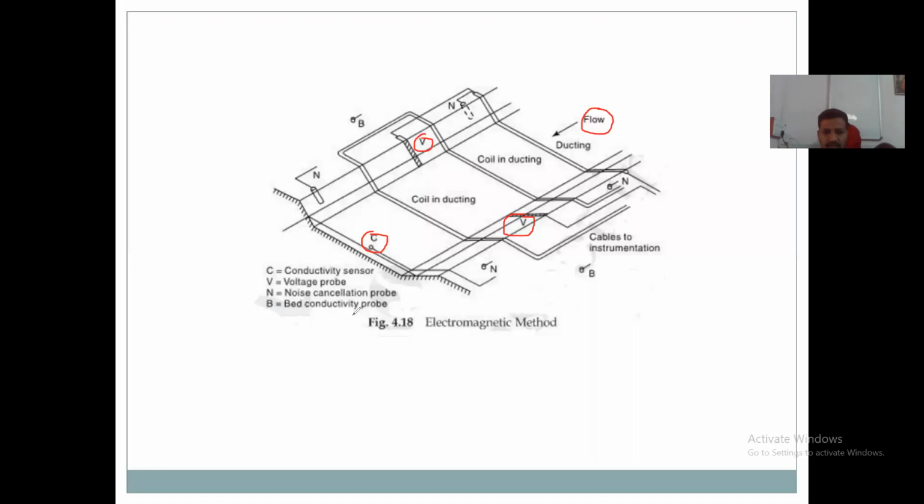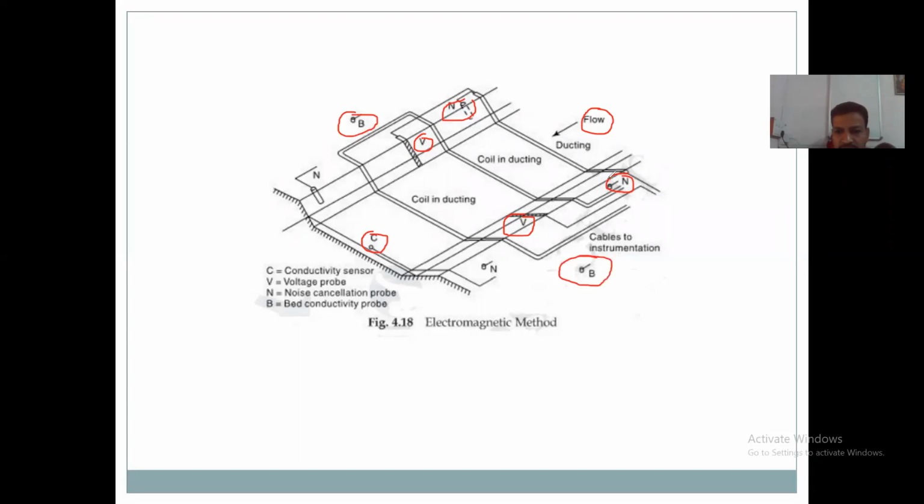Then N is a noise cancellation probe. Capital B is the bed conductivity probe. It is given.